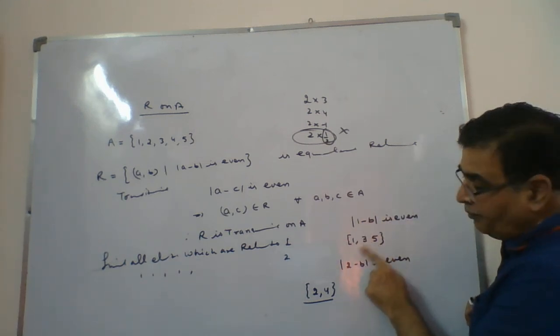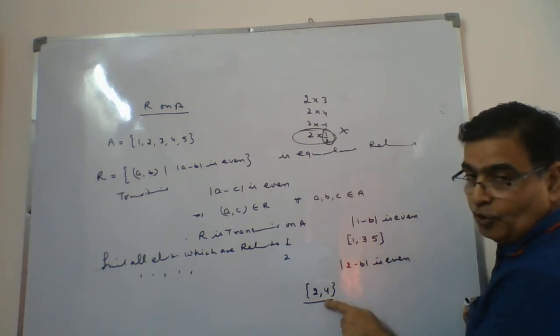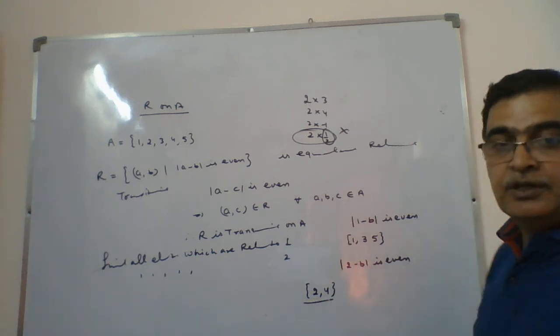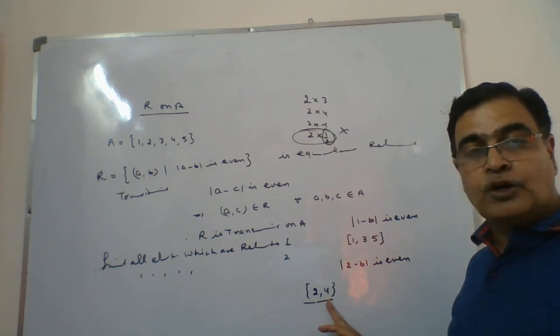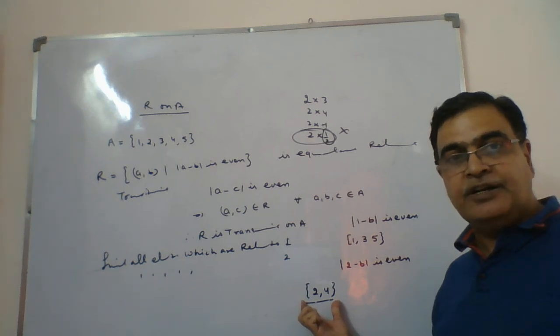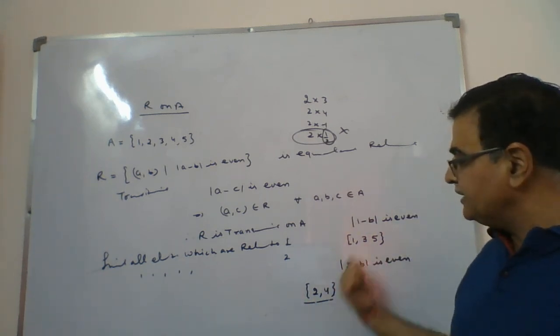If you take an element from here and here, they are not related. 1, 2 cannot relate. 3, 4 cannot relate. 1, 4 cannot relate. But if you take these two elements, 2 and 4, they are related with each other. 2 relates with 2, 4 relates with 4, 2 relates with 4. So these are the elements which are related among themselves. So these are the two sets.